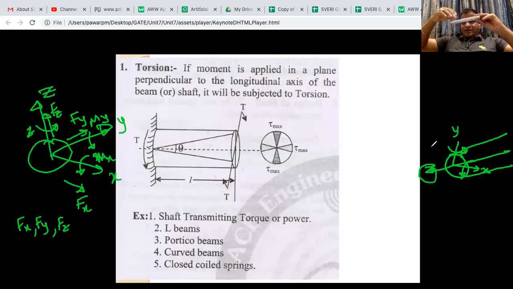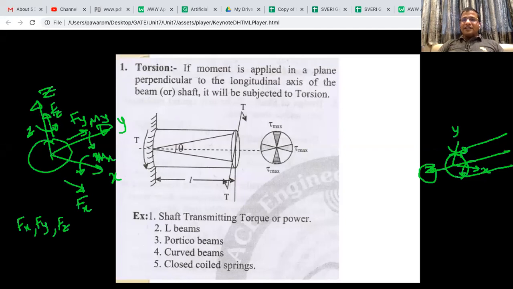Once again, I will repeat, maybe through this mobile. Whatever force I'm applying here will create out of plane bending. And if I apply perpendicular in this way, it will create in plane bending. Whereas if we apply the moment about its body axis, that is nothing but torsion.